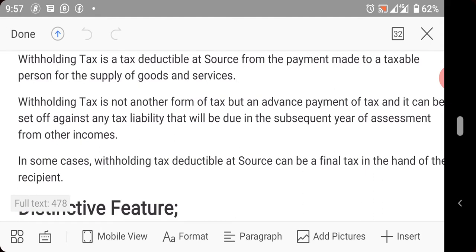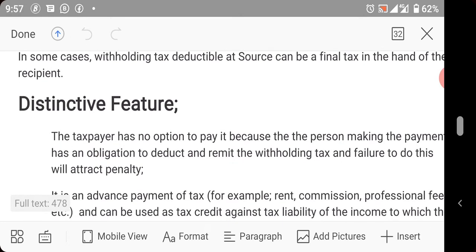Examples of incomes on which withholding tax is final are interest and dividend. So when you receive dividend or interest, the withholding tax is deducted from it, and this interest and dividend will be treated as final tax. So that is that for that.